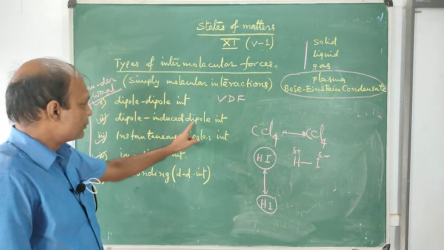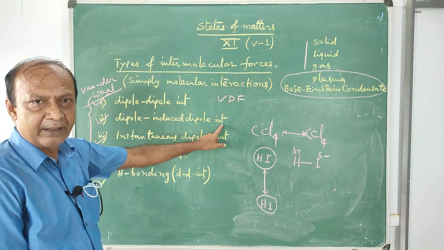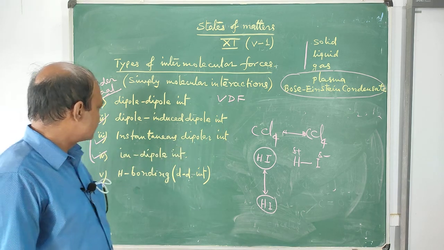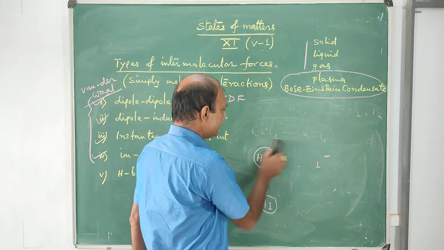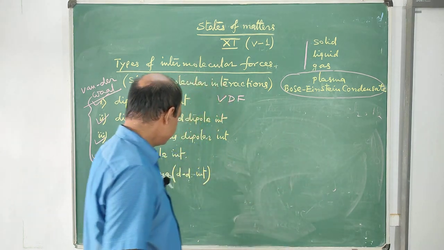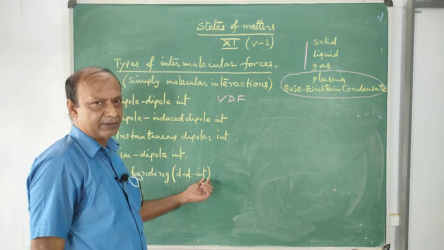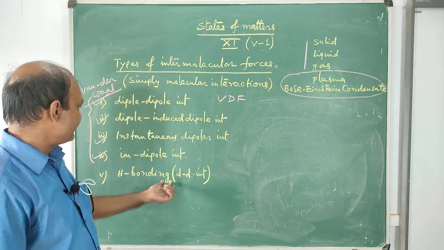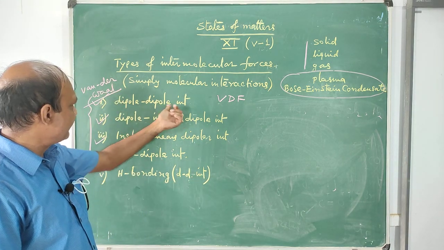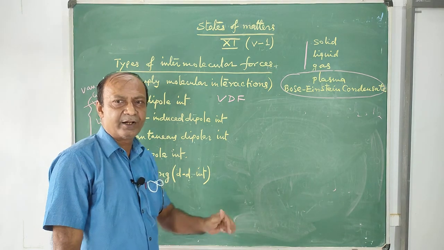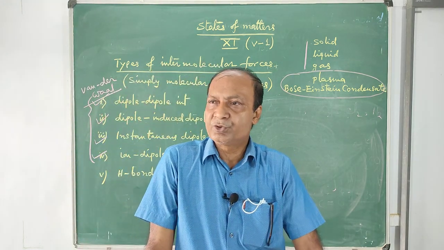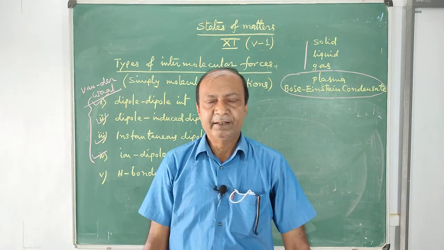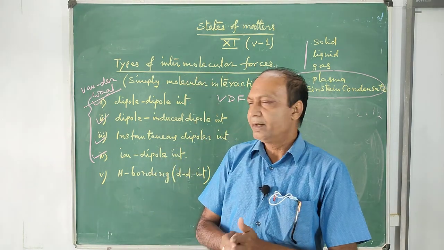This dipole, induced dipole interaction will come here. Now come to the last part, hydrogen bonding. Hydrogen bonding is a type of dipole-dipole interaction. Then why are we learning hydrogen bonding separately? We have already learned dipole-dipole interaction. Hydrogen bonding is a special type of dipole-dipole interaction, and the magnitude of force is very, very high. That's why it is studied differently.